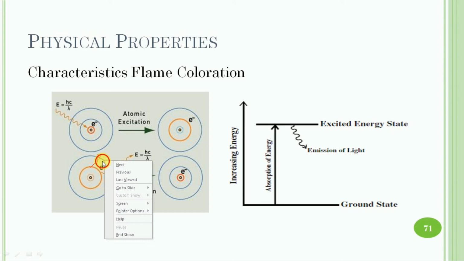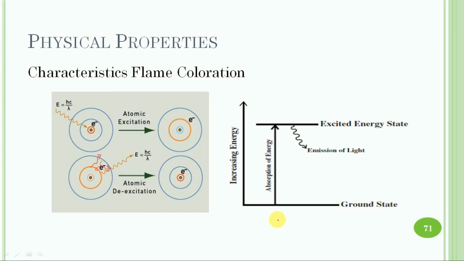come back to their original energy level, they emit the extra energy in the form of light, which falls in the visible region of the electromagnetic spectrum and thus appears colored.